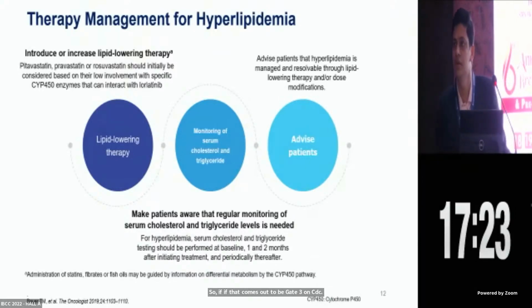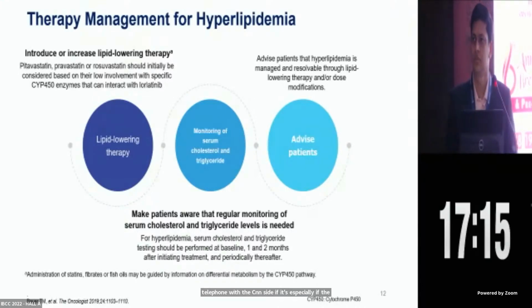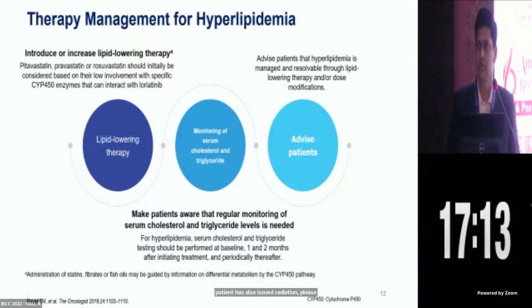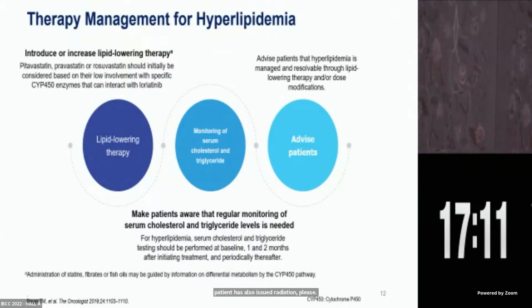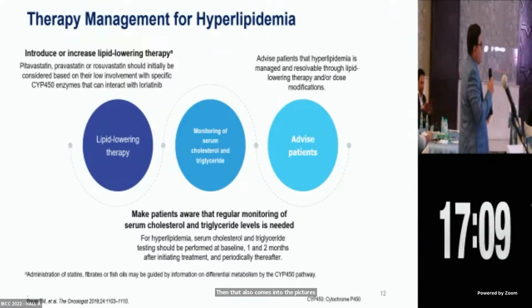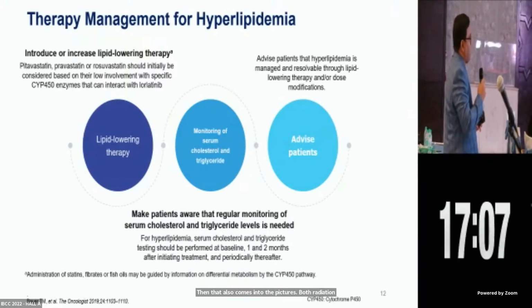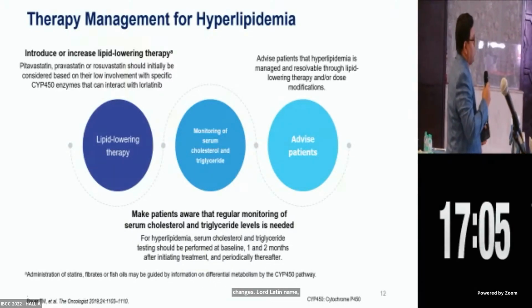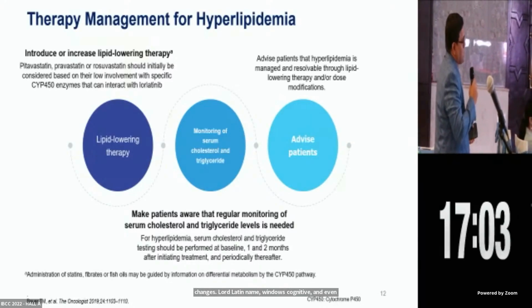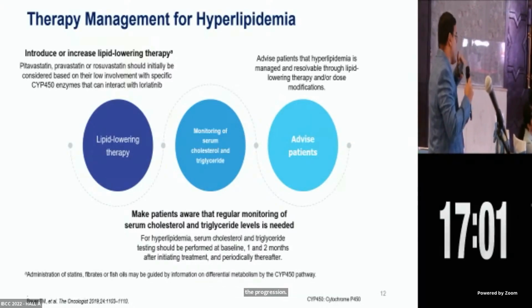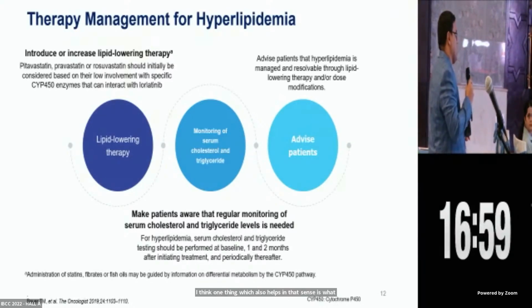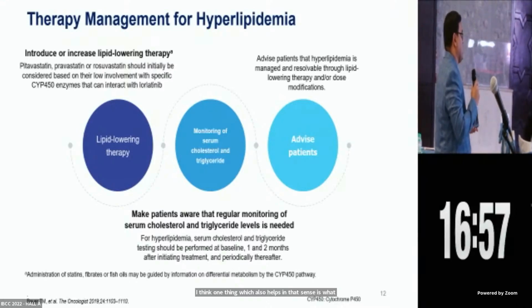I think one thing which again complicates matters is the CNS side effects, especially if the patient has also received radiation previously, then that also comes into the picture. Post radiation changes, lorlatinib induced cognitive effects, and even progression. One thing which helps in that sense is the location of the previous site of metastasis.